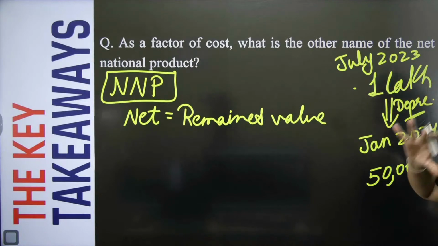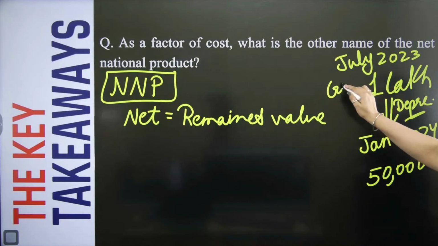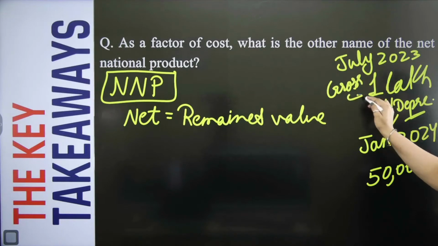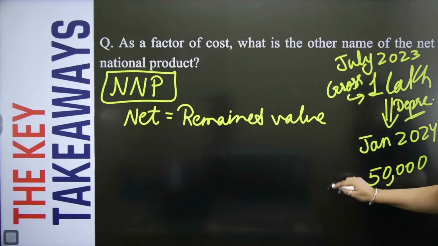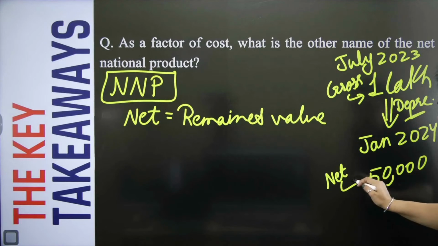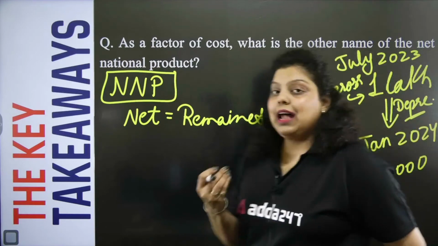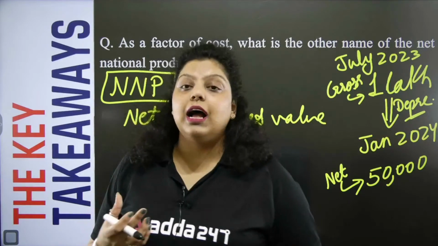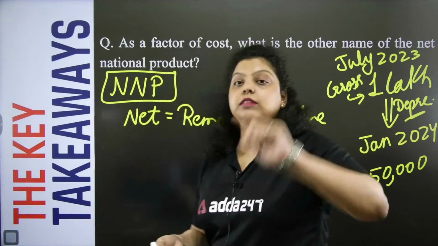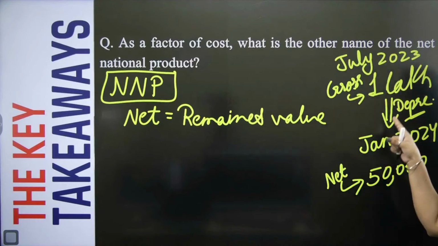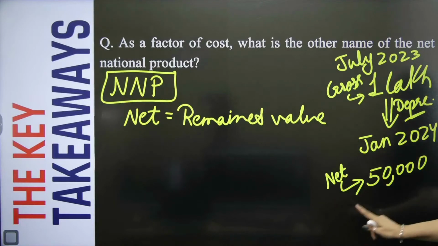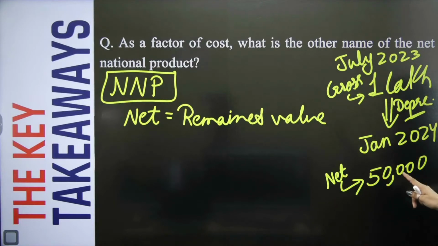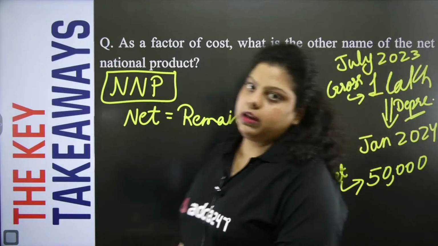So when I purchased this product, the product was having the gross value, and the gross value is 1 lakh. But now the remained value of a product is only 50,000. So if we are calculating the national income, if we are calculating the production of a country, in the month of July, we have calculated the value of 1 lakh. In the month of January, we are going to calculate the same product's value. That will be 50,000. And that's known as net value.